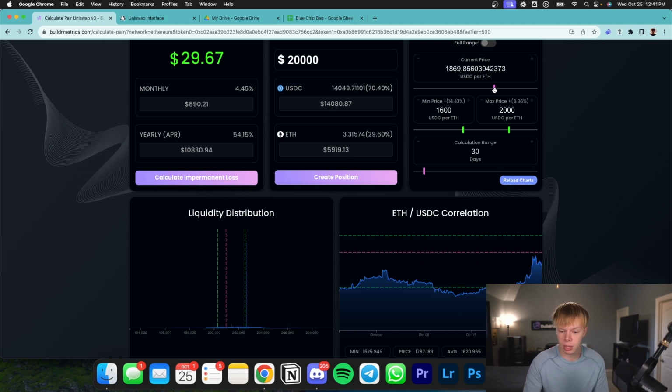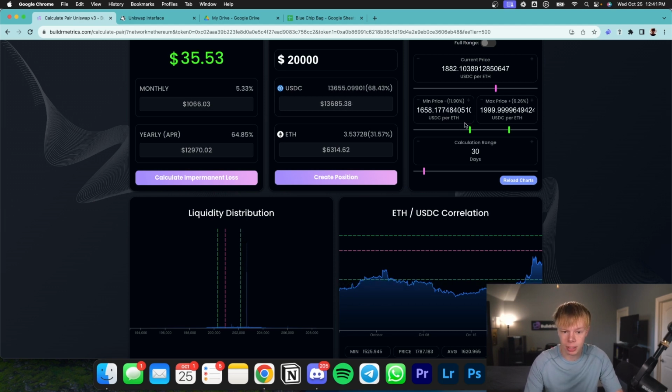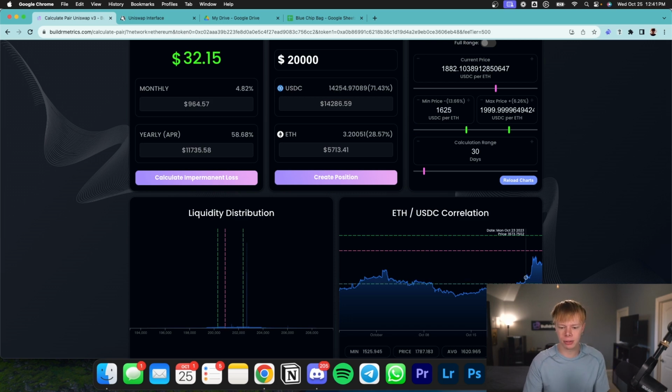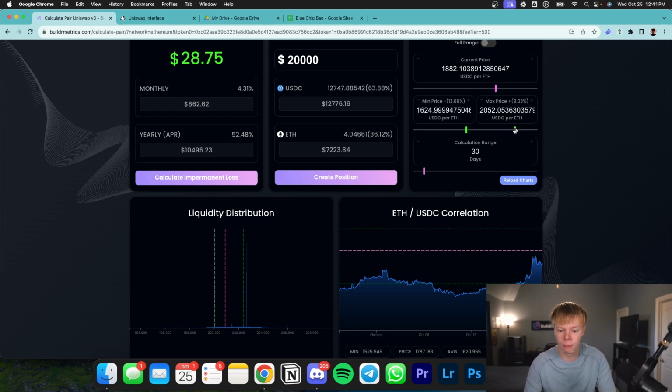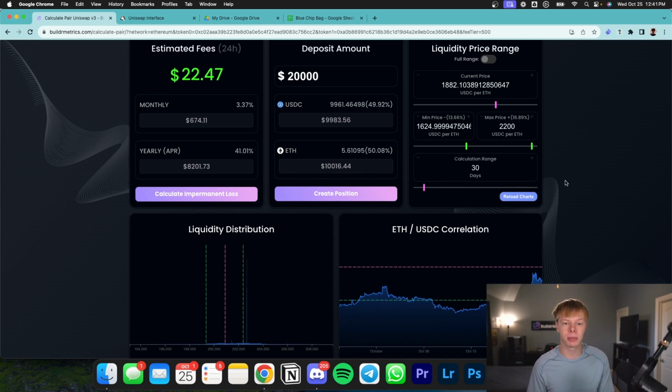But the other thing is, if Ethereum goes up to a price point, let's just say around here, maybe 1880, is when I will be rebalancing my pool with a new range. If Ethereum's at 1880, I will probably rebalance my pool to something like this, with the bottom range of 1625, to still allow for that downside exposure, because we just recently saw this pump and we can easily see a retracement. But with upside exposure of roughly $2,200, which yes, is going to lower my return, but at the same time, it allows me to have that upside exposure and not have as much of my Ethereum sold